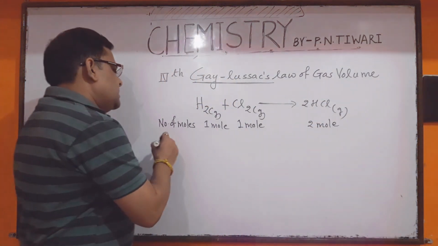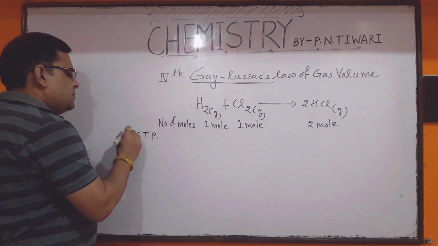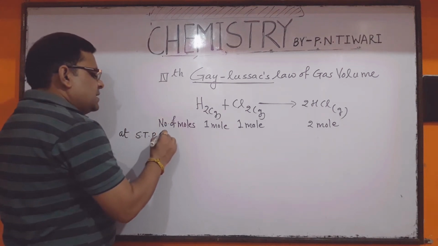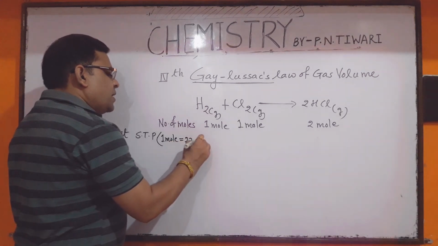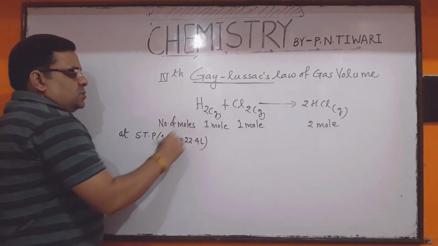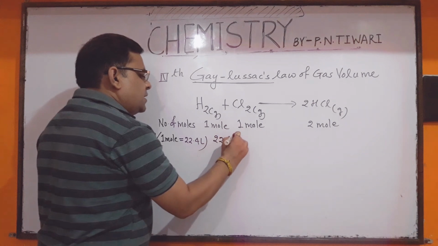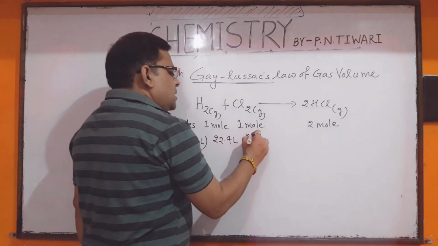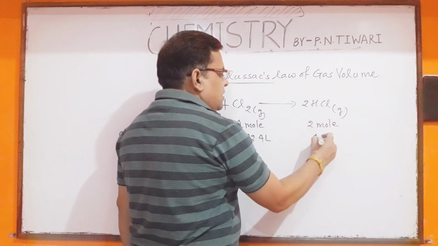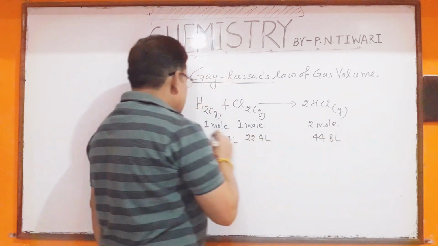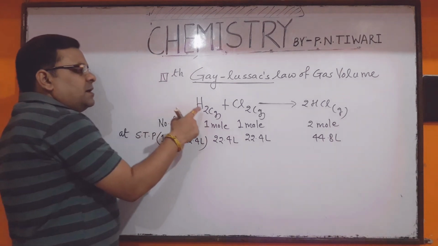And dear student, under the standard conditions of temperature and pressure, at STP, 1 mole of any gas will always occupy 22.4 liter volume. So since hydrogen gas has only 1 mole, therefore its volume will be 22.4 liter. And what will be the volume of chlorine gas? 22.4 liter. And the volume of HCl gas, since it has 2 moles, will be 44.8 liter at STP.